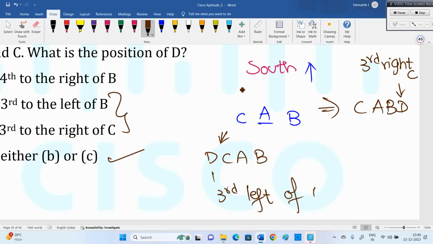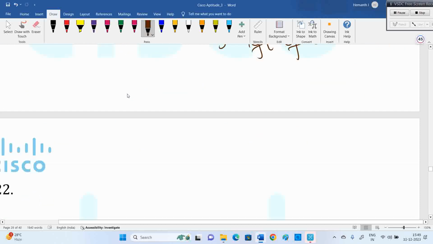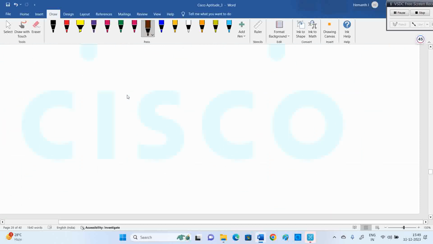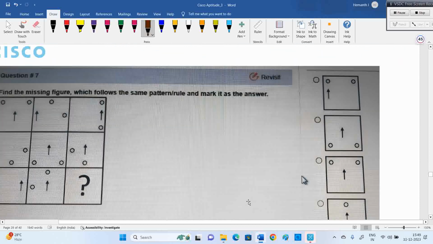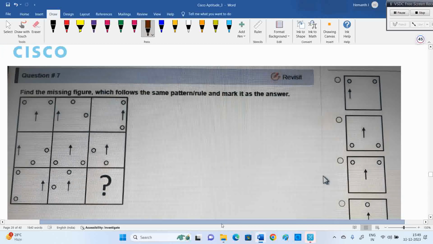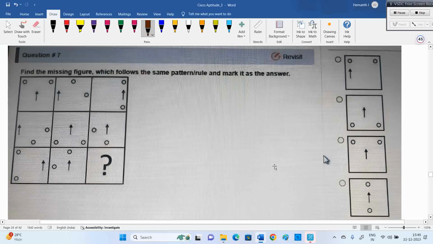So whenever either is there, hold on and check. Don't decide directly in alphabetical order, nothing like that. Next, to save time, we have our time saver questions. Today, after a bit of a gap, we went to a couple of questions related to this. So now what about this?